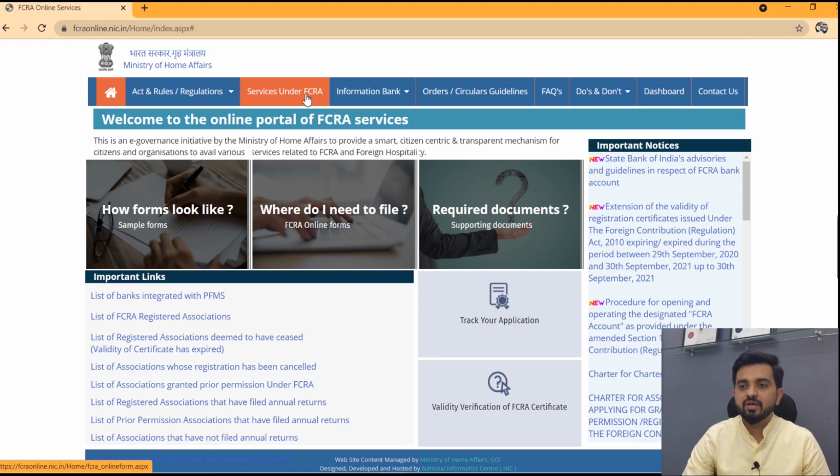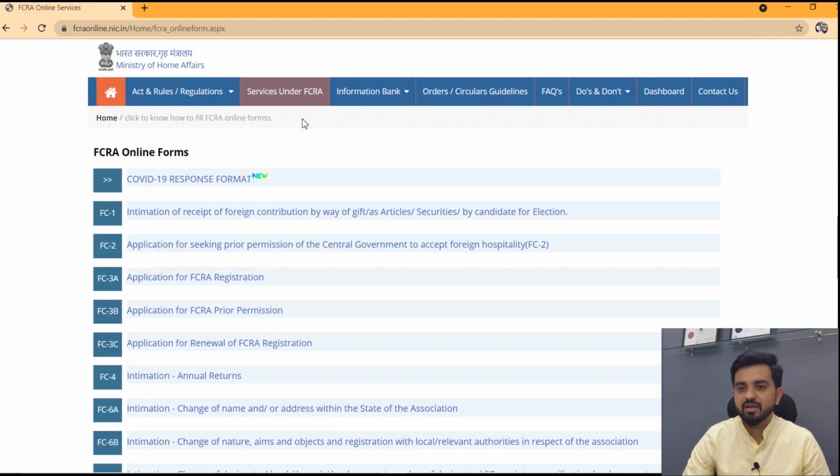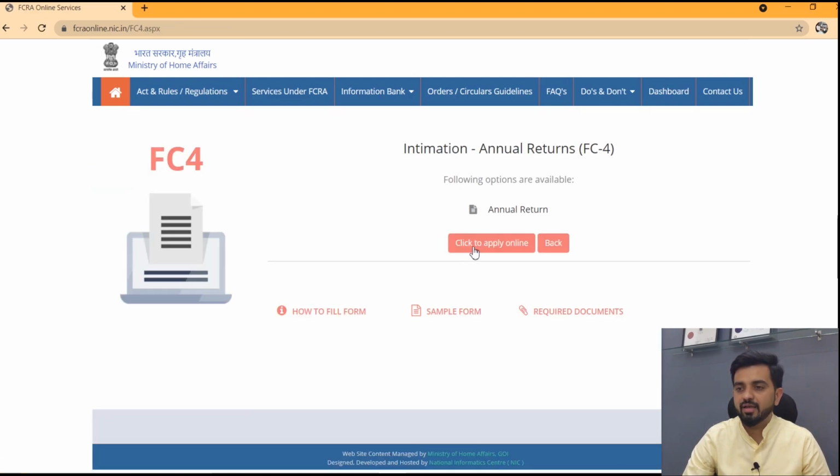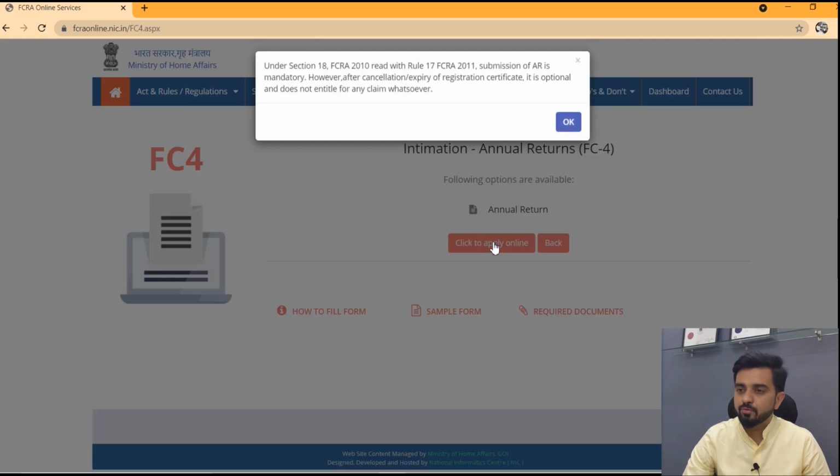Now we are going to Services under FCRA. All the FCRA online forms are over here. We are going to FC4, intimation of annual returns. So click on apply online.